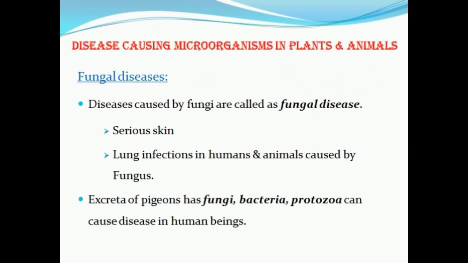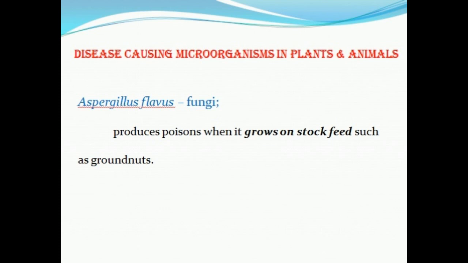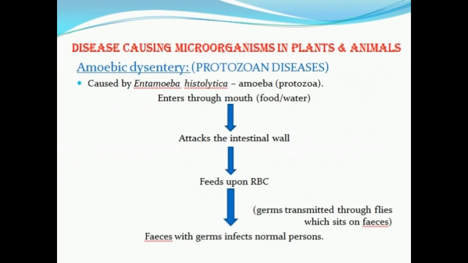Certain fungi cause serious skin and lung infections in humans and animals. The excreta of pigeons has fungi, bacteria and protozoa that can cause disease in human beings. A fungus, Aspergillus flavus, is a type of mold that produces poison when it grows on stored food such as groundnuts.